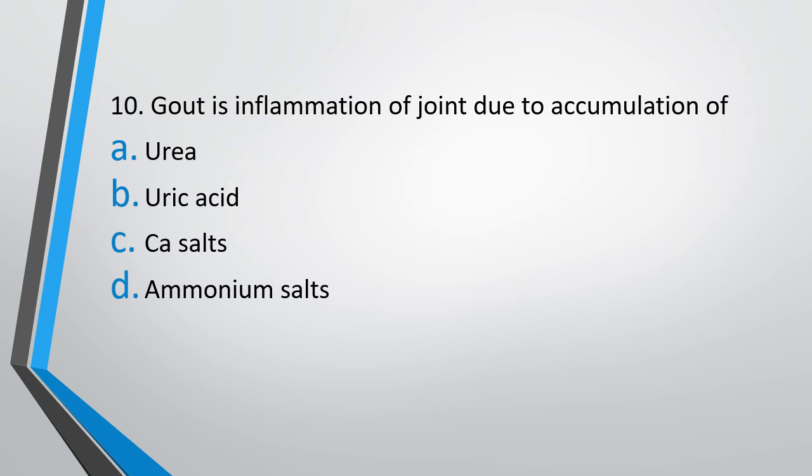Question 10. Gout is inflammation of joints due to accumulation of urea, uric acid, calcium salts or ammonium salts. Gout is inflammation of joints due to accumulation of. The correct answer is option B, uric acid. Accumulation of uric acid in the joints results in inflammation of the joints, and this is known as gout.